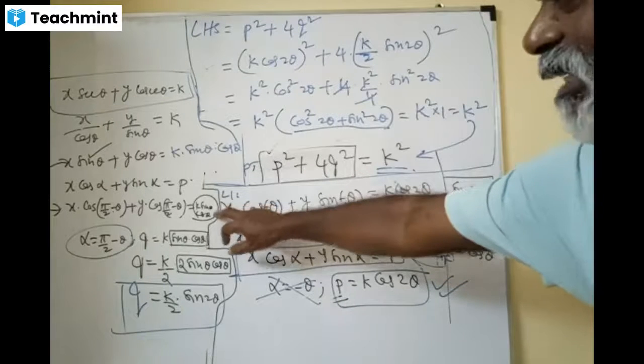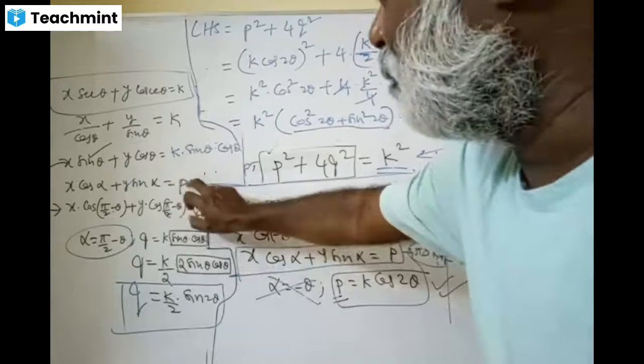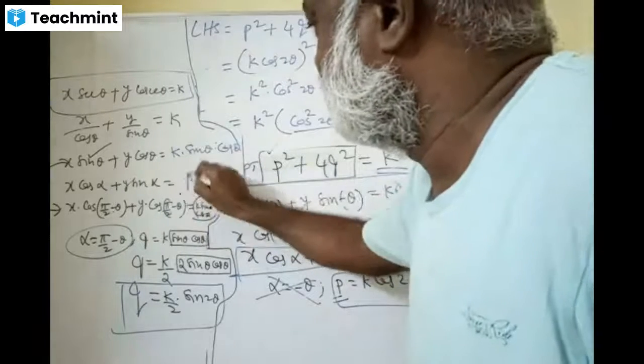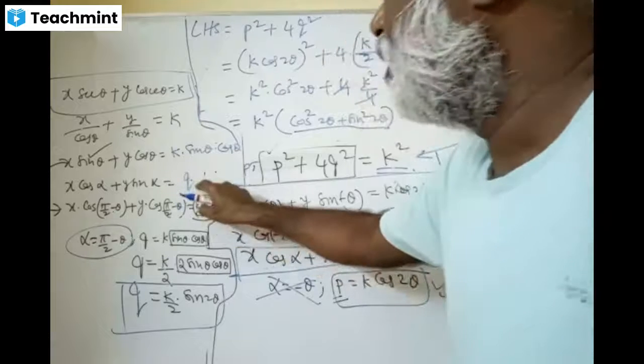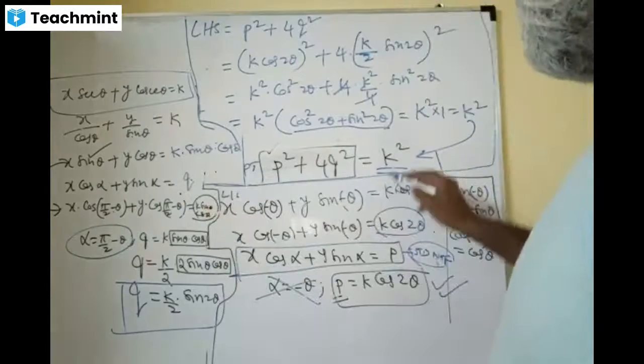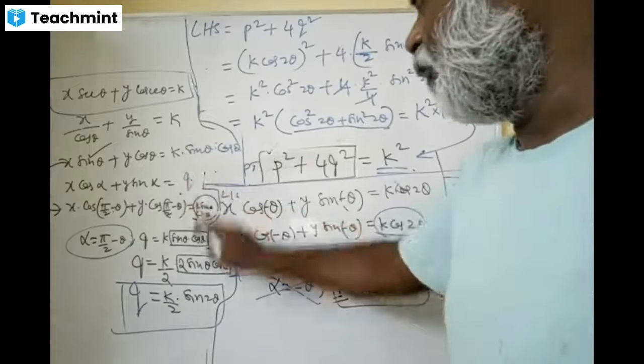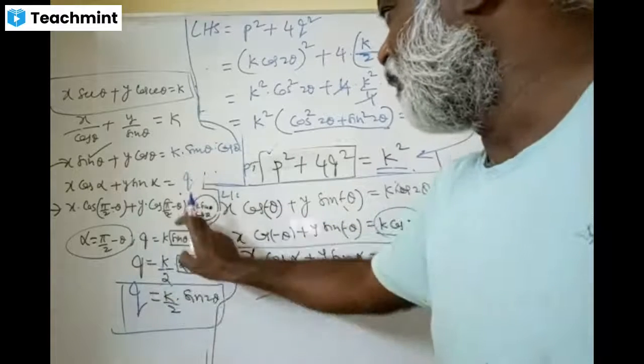This is called q, right? But here they have called it q. This is called q. Length of the normal is q here. Here length of the normal is p. I hope it's clear, right? Q is, that's why it's a q, right? Q is this.